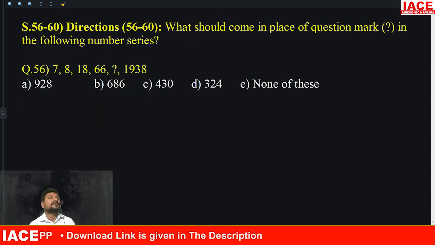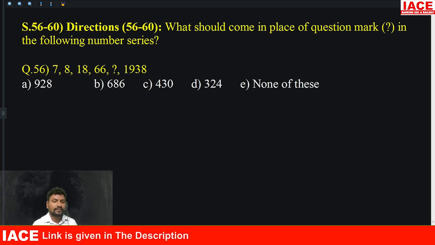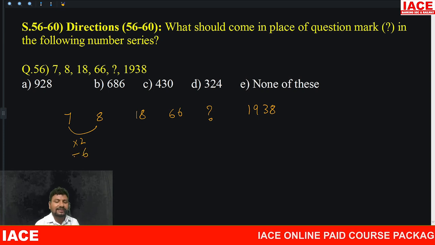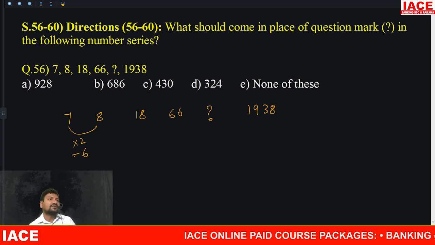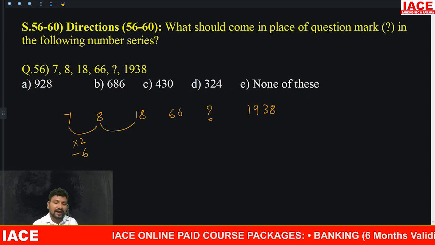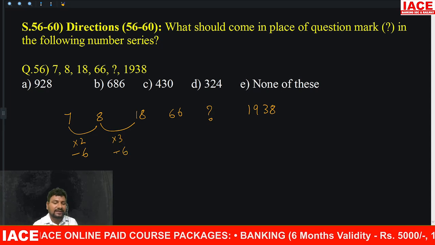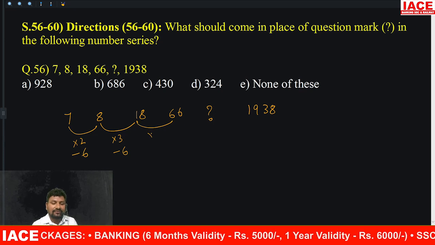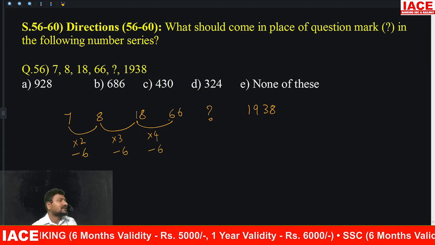Next we have a number series. Here 7, 8, 18, 66, question mark, and 1938. Multiply by 2 and minus 6. This is the basic logic. 7 twos are 14, 14 minus 6 is 8. And 8 threes are 24, minus 6 is 18. And 18 fours are 72, minus 6 is 66.